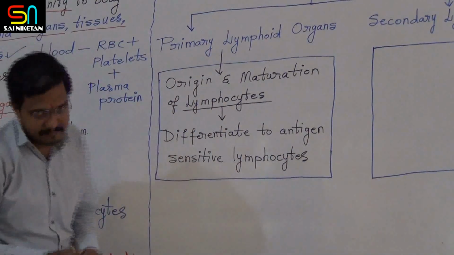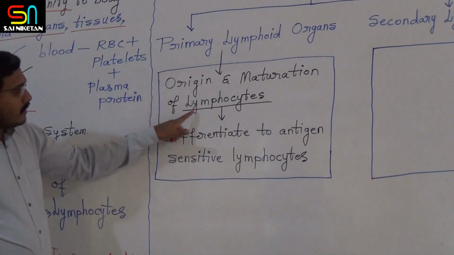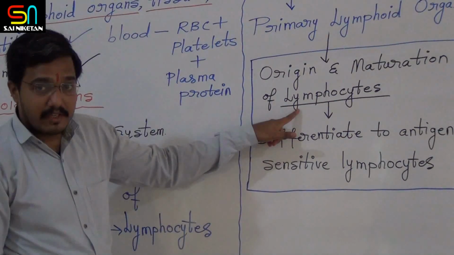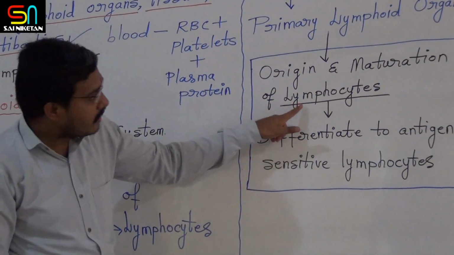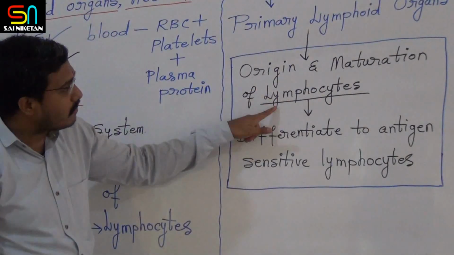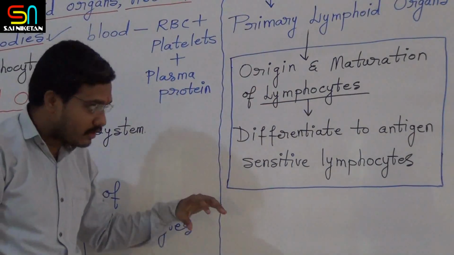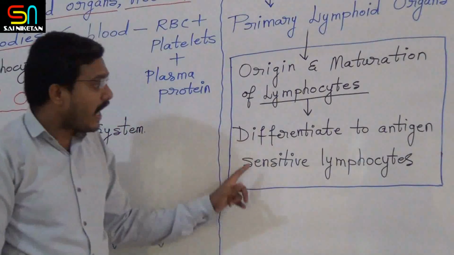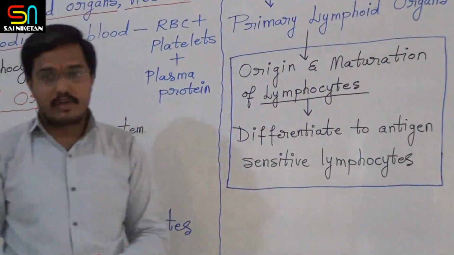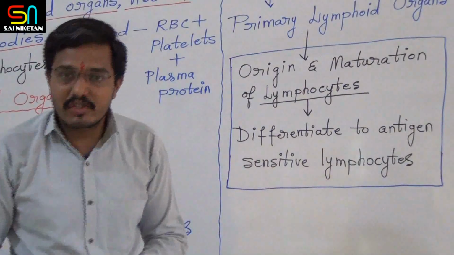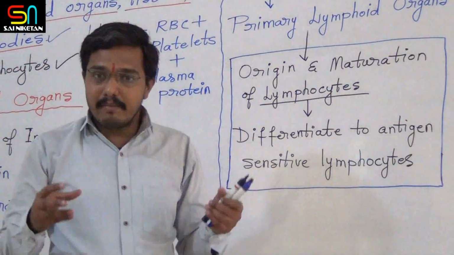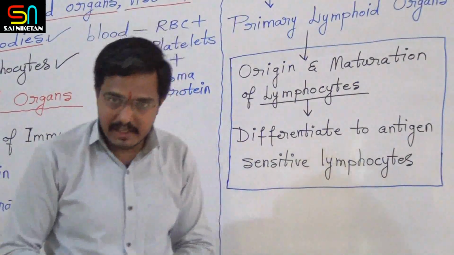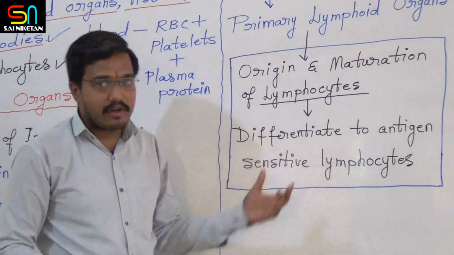It is very easy. See, lymphocytes are the major cells participating in immunity, right? So here what happens? Origin and maturation of the lymphocytes. After that, one more thing takes place here. These lymphocytes differentiate to antigen sensitive lymphocytes because they are able to sense the antigens now. They are able to recognize the antigens now. So that is what is taking place in the primary lymphoid organs.